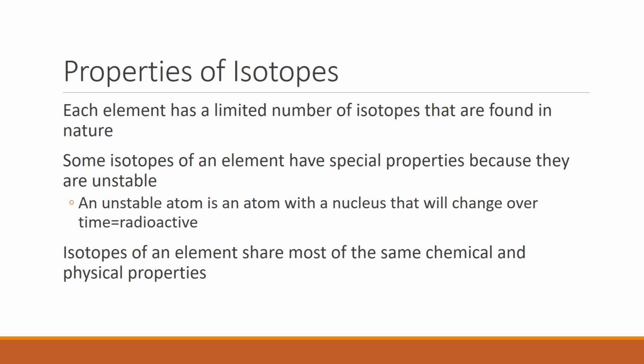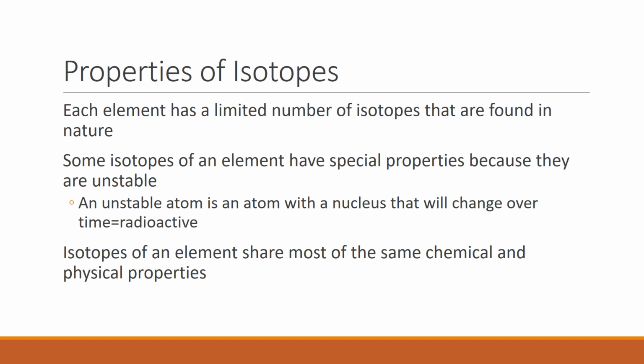Some things about the properties of isotopes. Each element has a limited number of isotopes that are found in nature. So there's not a limitless amount. We can't have neon, one that has 9 neutrons, one that has 20 neutrons, one that has 100 neutrons. It's definitely limited. Some have more naturally occurring isotopes than others.